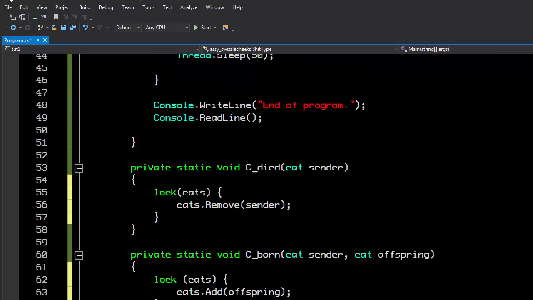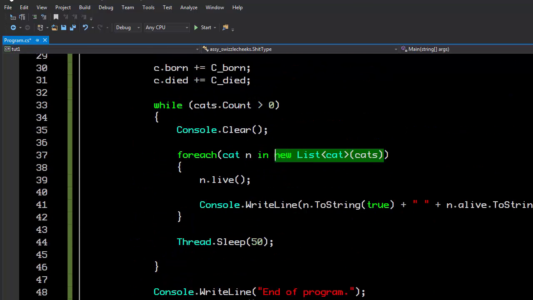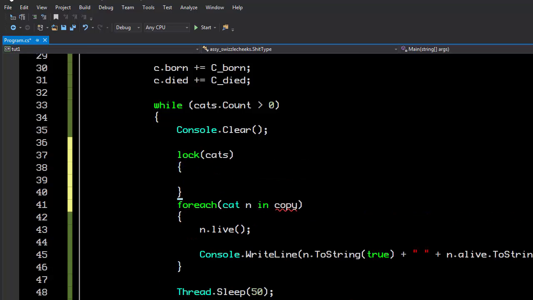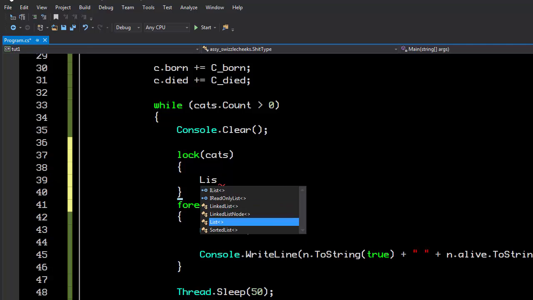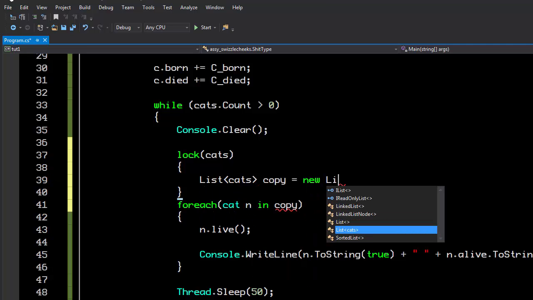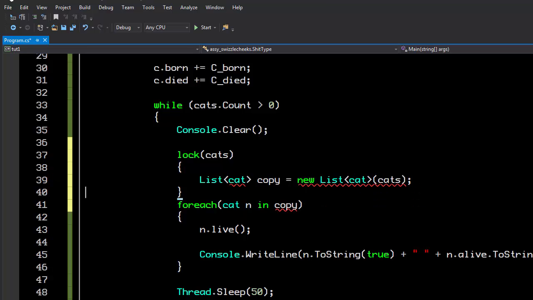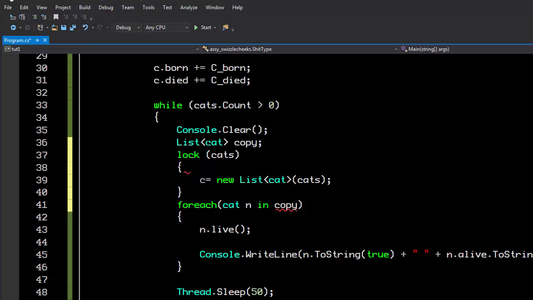What I would specifically do, because we can't use using, is say in copy, then lock cats, and while we have the cats locked, that's where I would create the copy. I'd say list of cats copy equals new list of cat. I'm sorry, I said cats. Then the next problem is that this needs to be declared up here, because it's inside the lock, and the lock is its own scope.